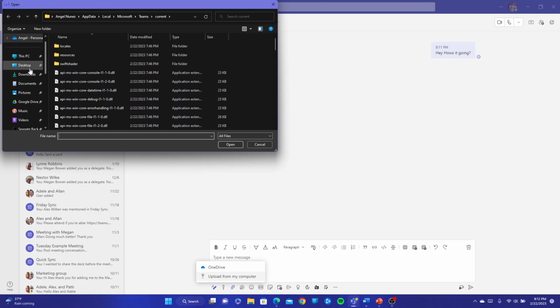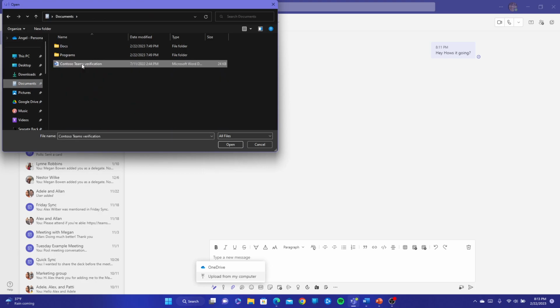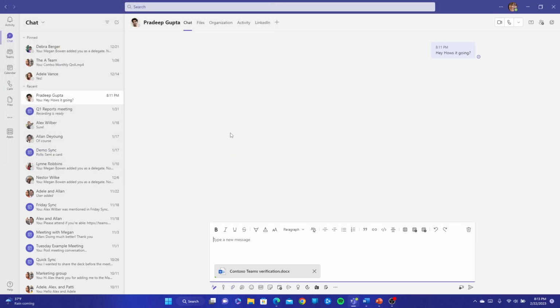I can click on my computer here, and I can go into my documents, for example. And from here, I can send out this particular document. This will be my Contoso team verification. Now, this is a very important document that I'm sending out. So I'm going to click on open so it can attach, and as you can see, it's loading. But because this is an important message, an important attachment, I also want to make sure that I send it securely. To do that, right below it says anyone with this link can edit.